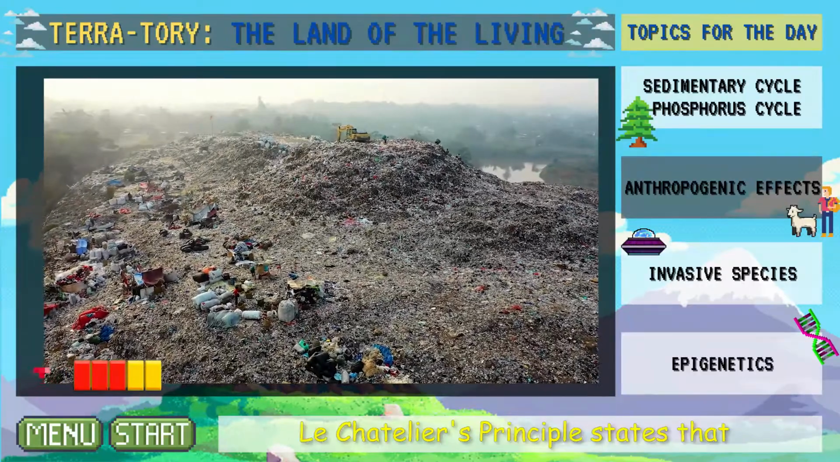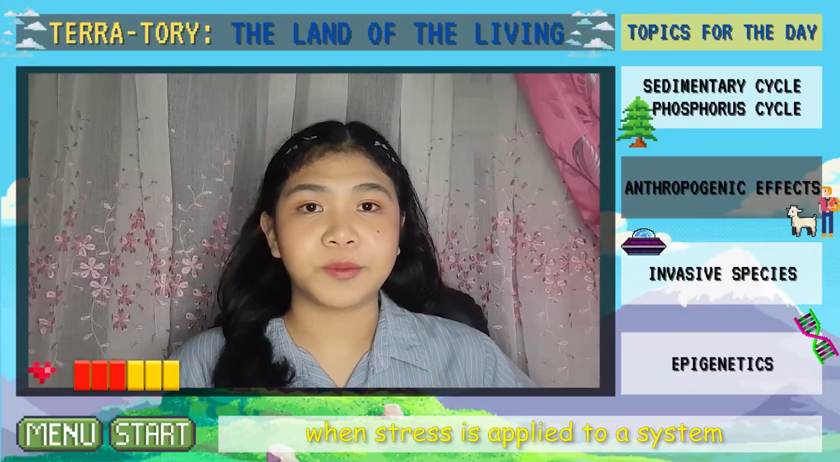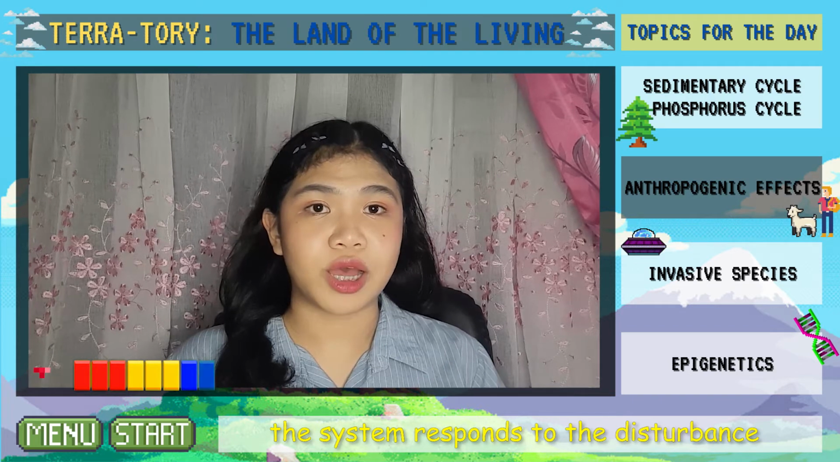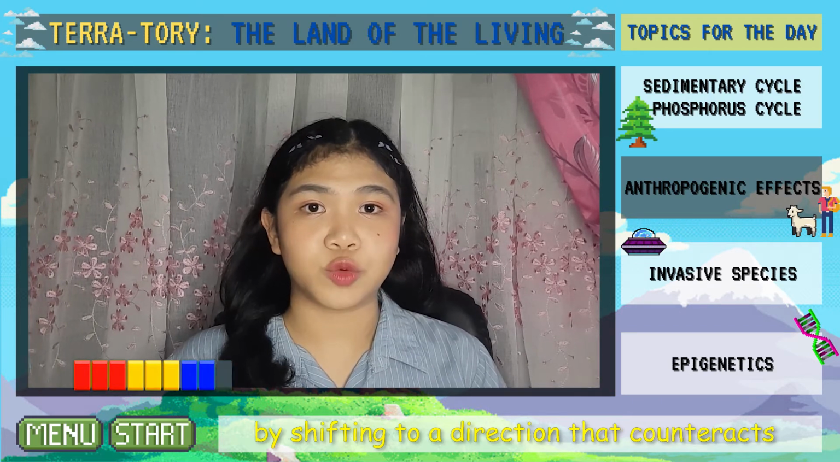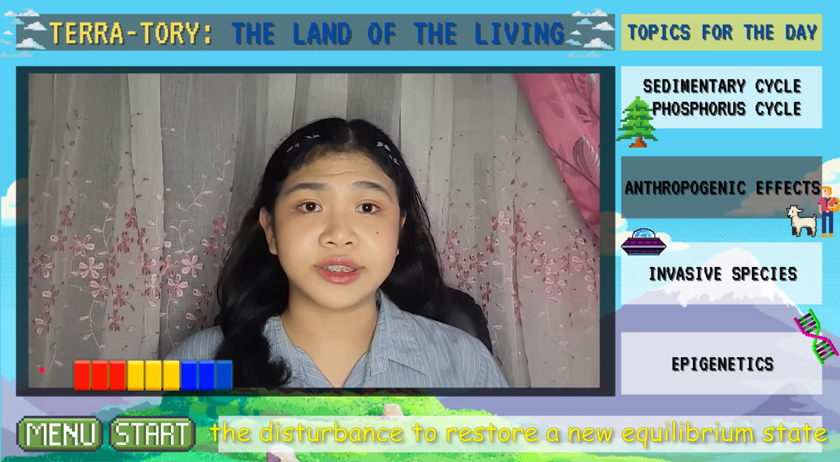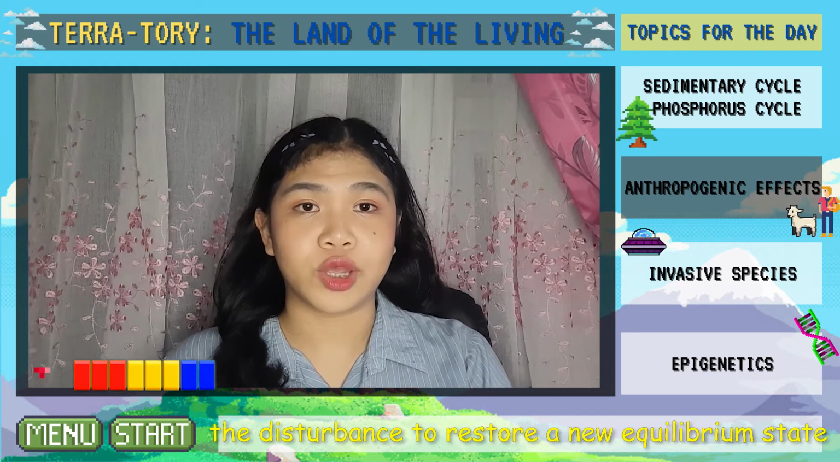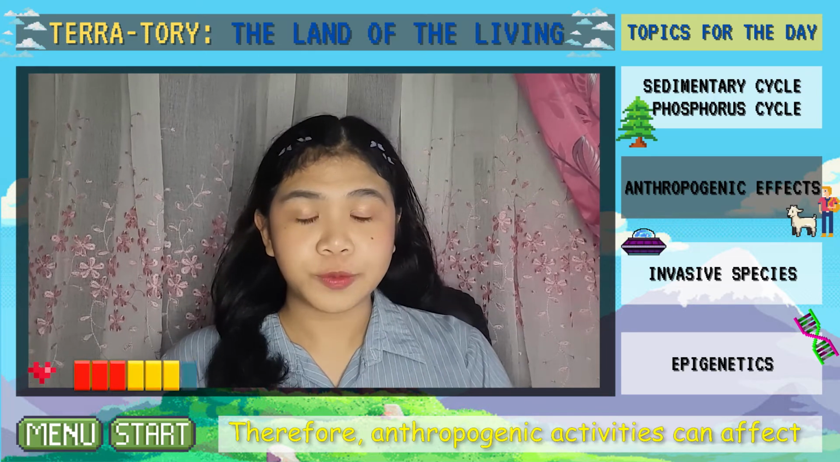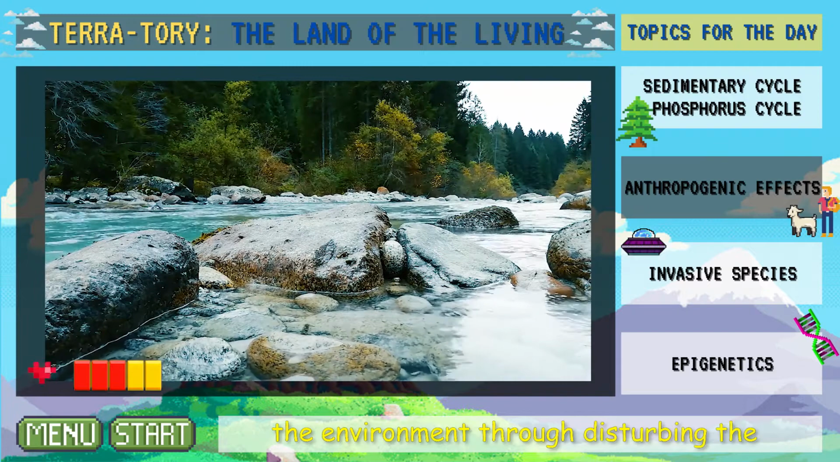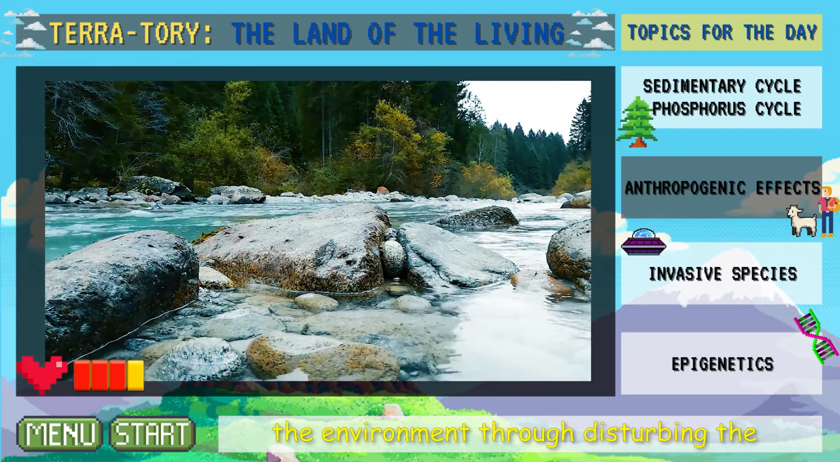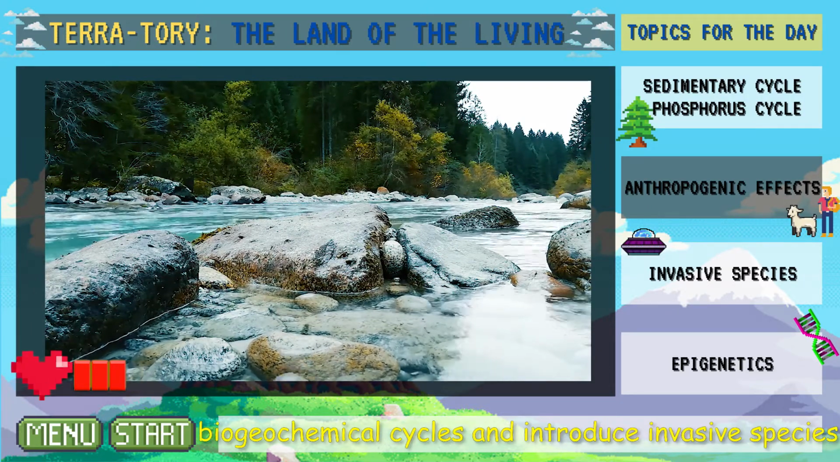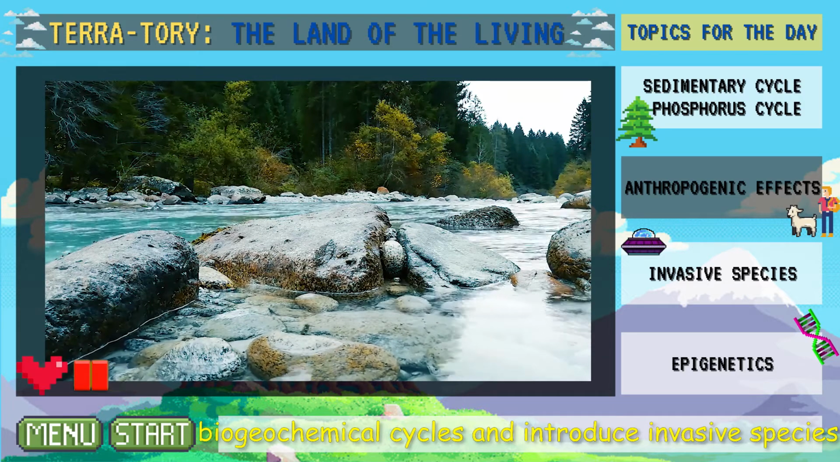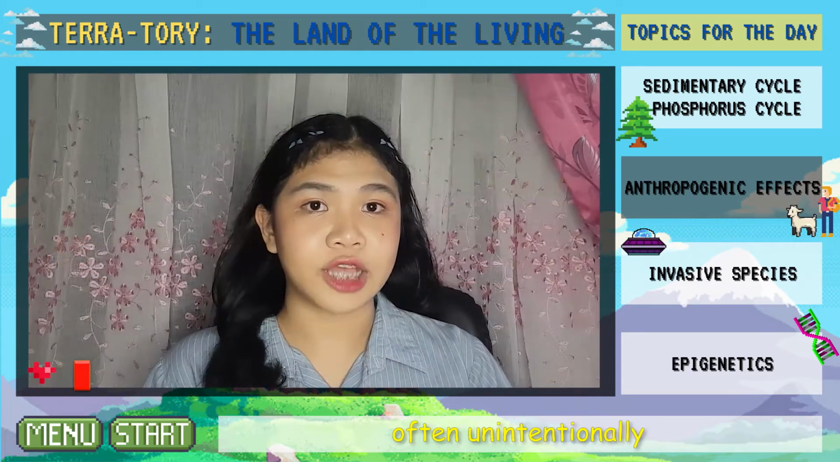Le Chatelier's principle states that when stress is applied to a system, the system responds to the disturbance by shifting to a direction that counteracts the disturbance to restore a new equilibrium state. Therefore, anthropogenic activities can affect the environment through disturbing the biogeochemical cycles and introducing invasive species, often unintentionally.